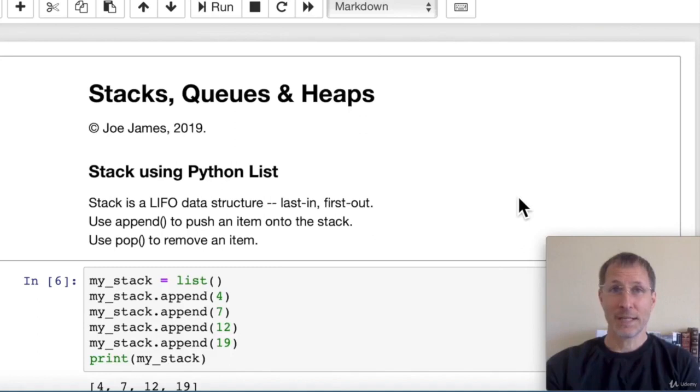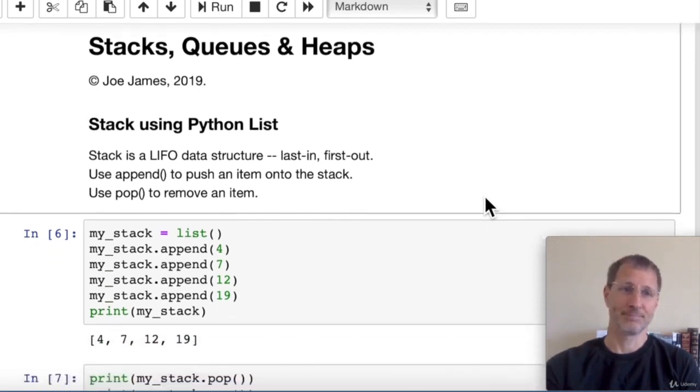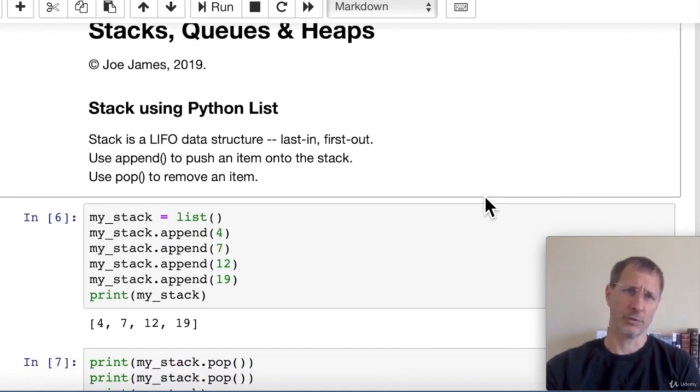Now let's take a look at how stacks can be implemented in code. We have the Python list, which makes a great foundational data structure to store the stack in. And actually Python gives us most of the functionality that we need to create a stack with the list. So the underlying data structure beyond our stack is going to be a Python list. Python gives us the append function, which we can use to push an item onto the stack, and it gives us the pop function, which we can use to remove an item from the stack. We're actually pushing items onto a list and popping them from a list.